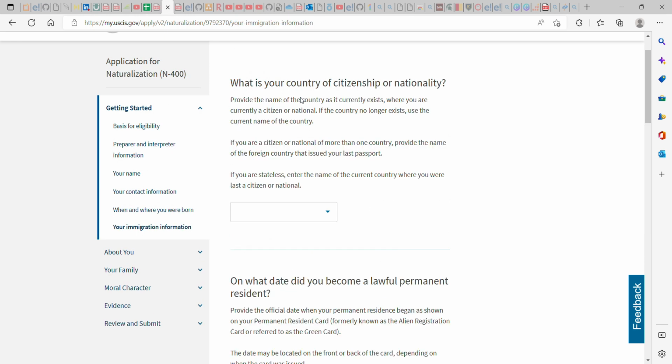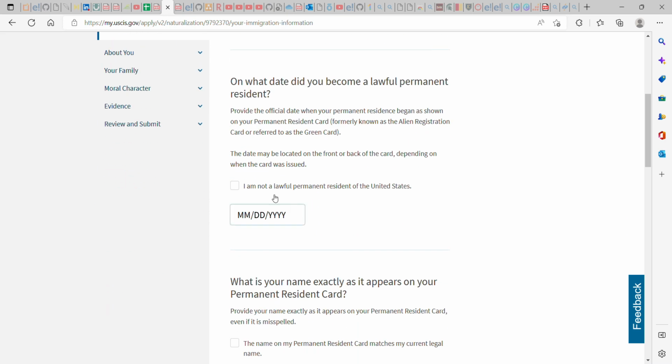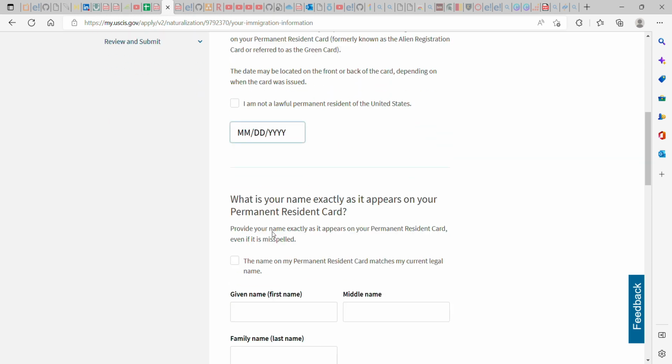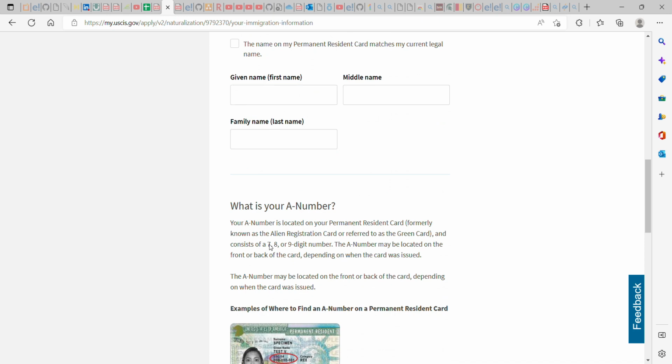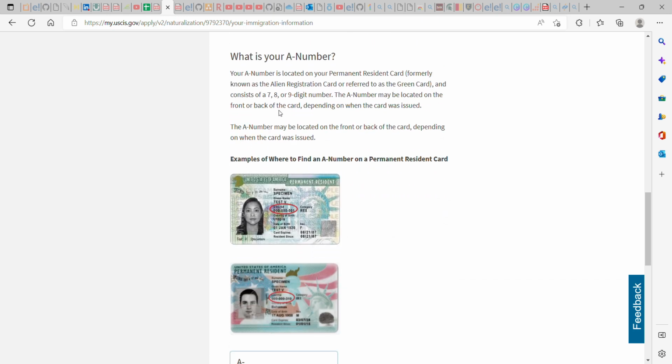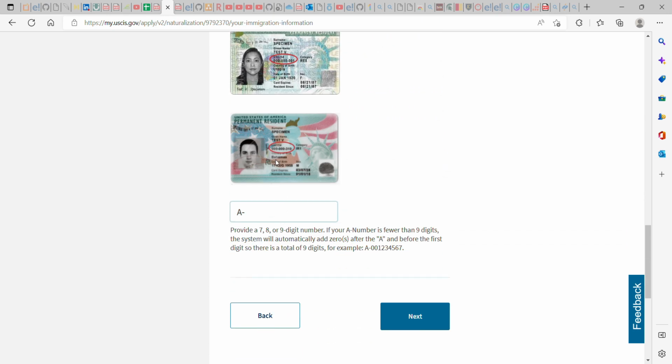Now they're asking you your country of citizenship. You have to put it here, and then the date you became a lawful permanent resident. Please don't check this, just check the date you became a permanent resident and put it here. What is your name exactly as it appears on your permanent residence? You can just put your name, and then what is your A number? Your A number is this, they indicated it here, and then hit next.